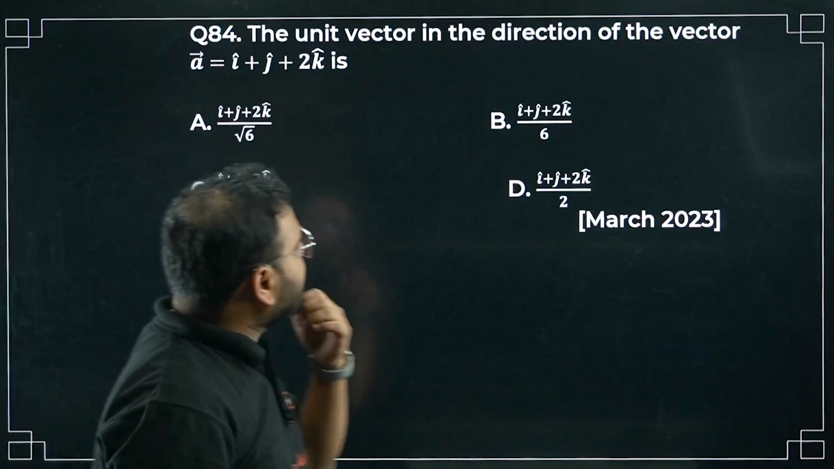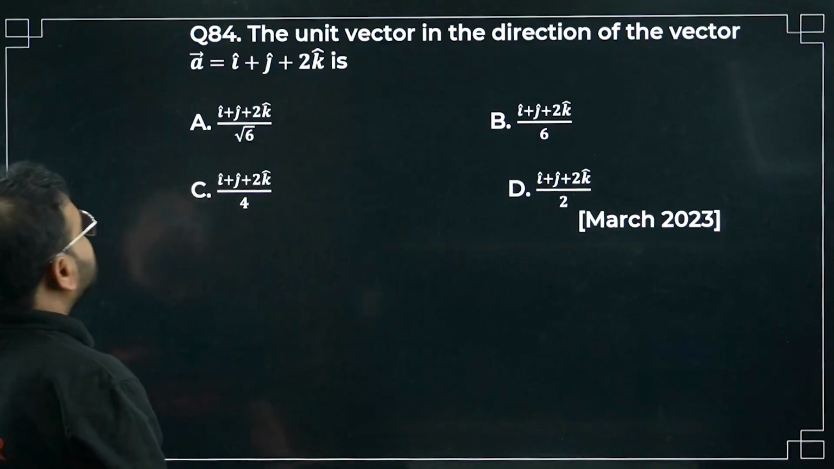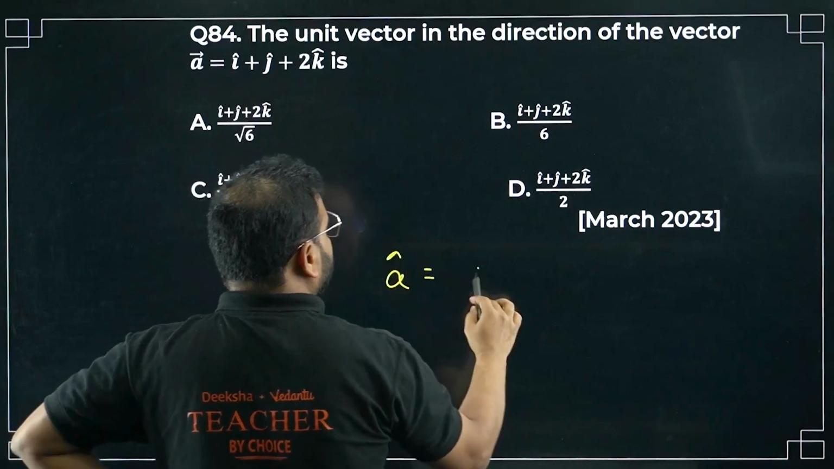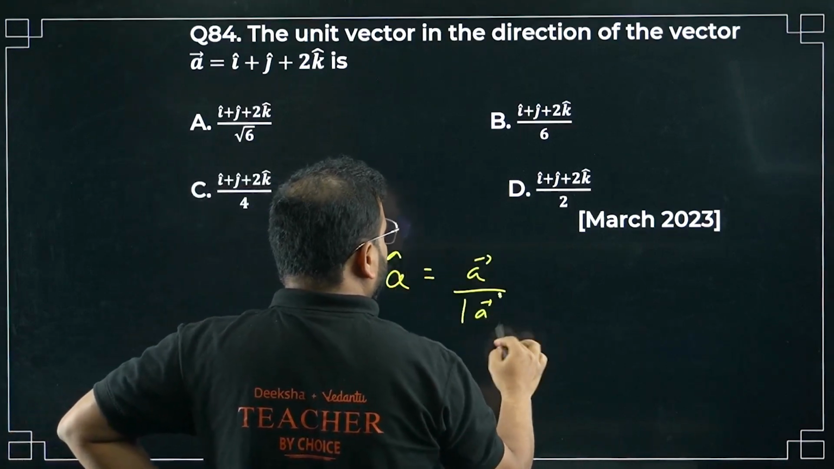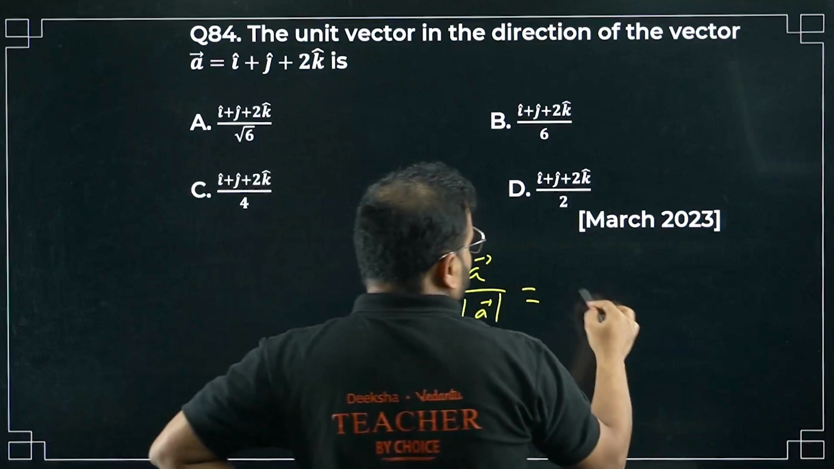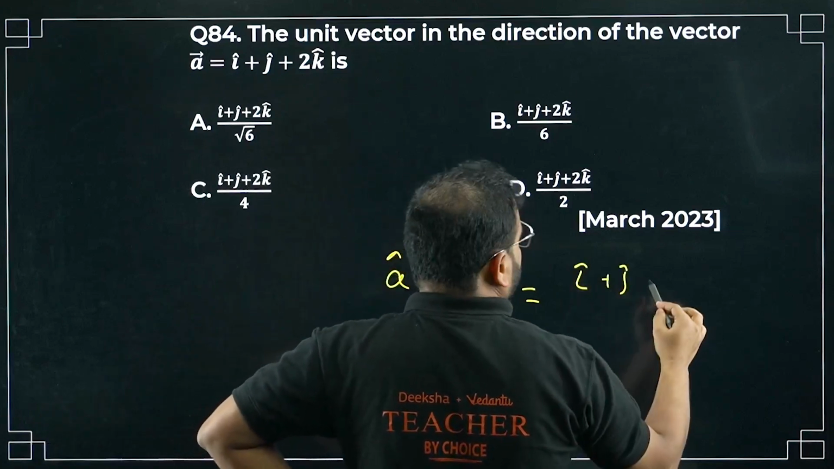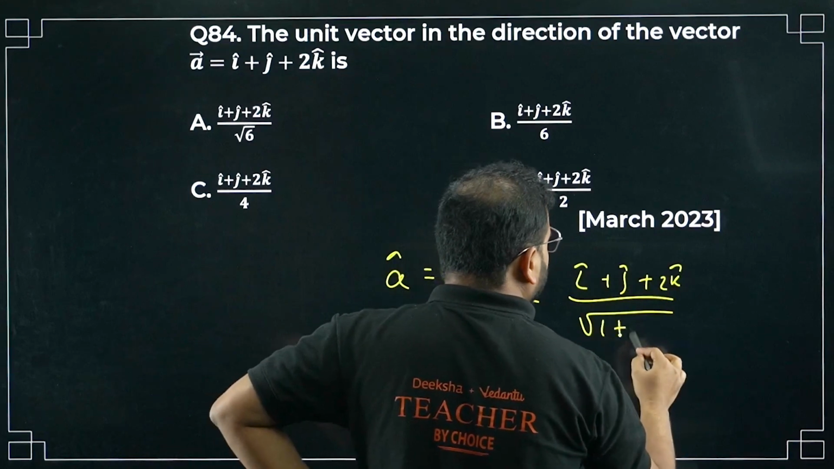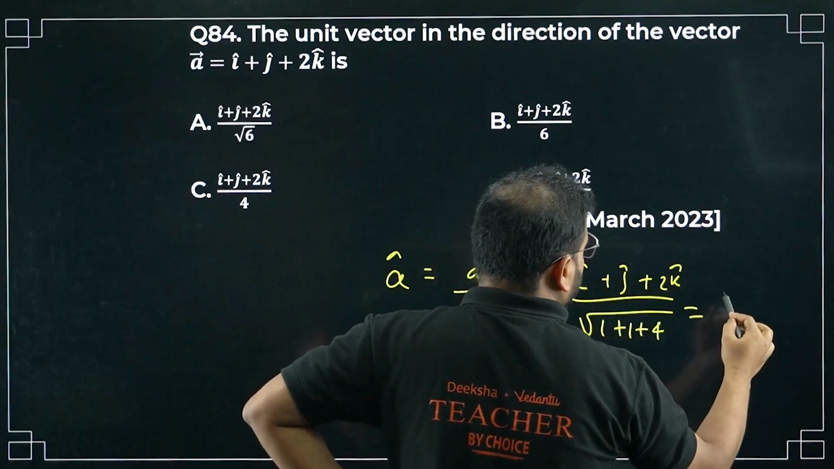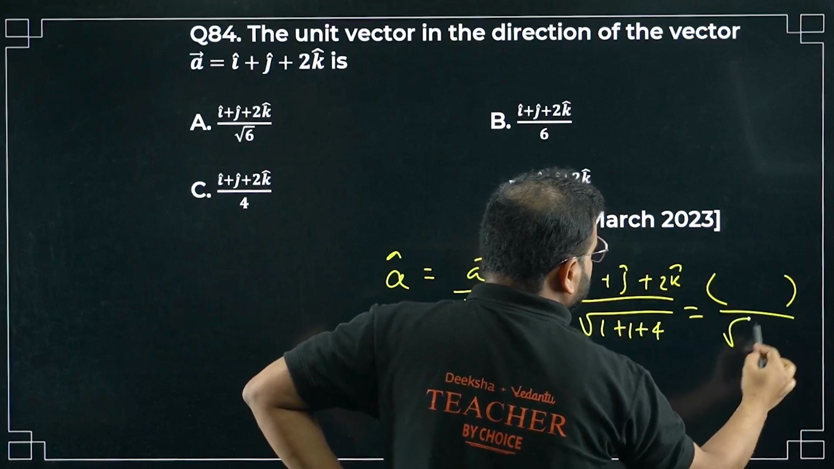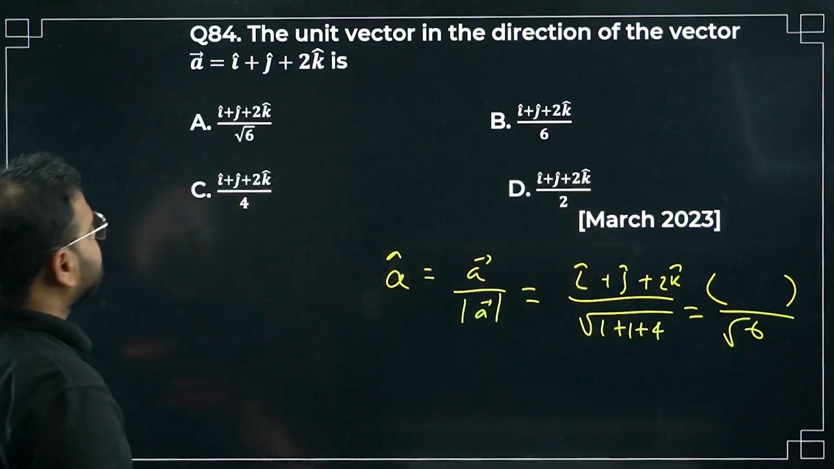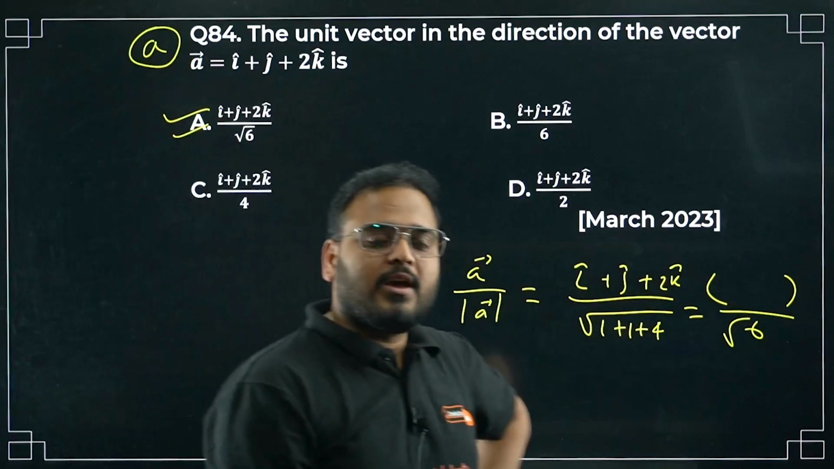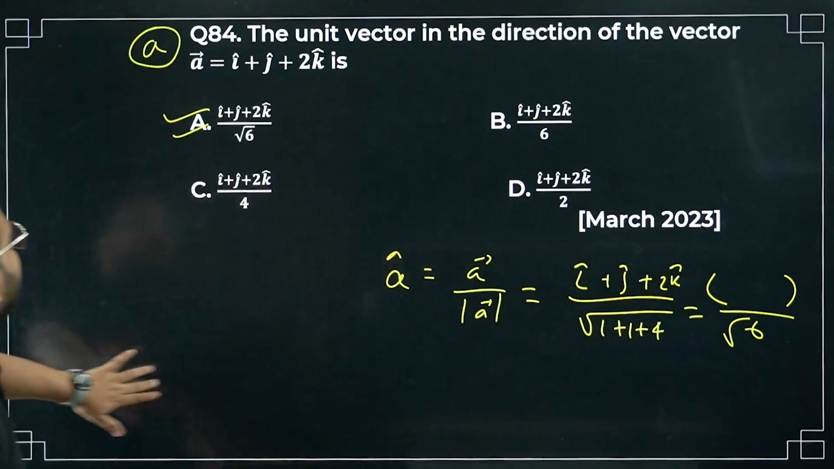The unit vector in the direction of the vector i plus j plus 2k. So they're basically asking for a cap. It will become vector A upon mod of vector A. How much is that? i plus j plus 2k cap upon root of 1 plus 1 plus 4, so this whole thing by root 6. So the option is option A only. Please check. Option A is the right answer. Okay, let's move on to question number 85 now.